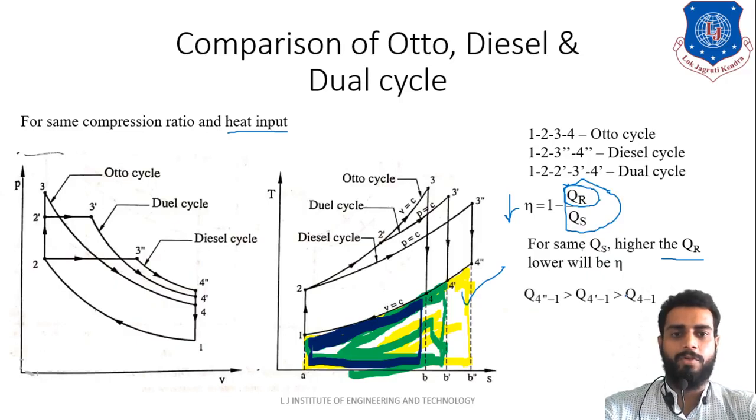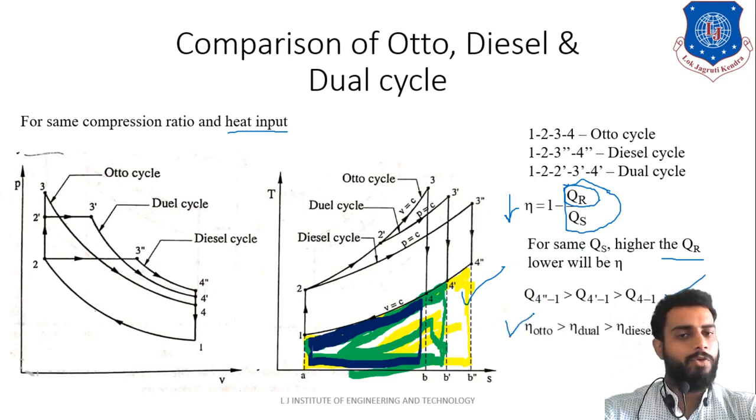Q41, the heat rejection phenomenon, is represented over here using this equation, right? This equation is nothing but the representation of the same. So we can write finally that the efficiency of the Otto cycle will be greater than the efficiency of the dual cycle, which is greater than the efficiency of the diesel cycle, right? So this is the comparison that you can appreciate, okay?